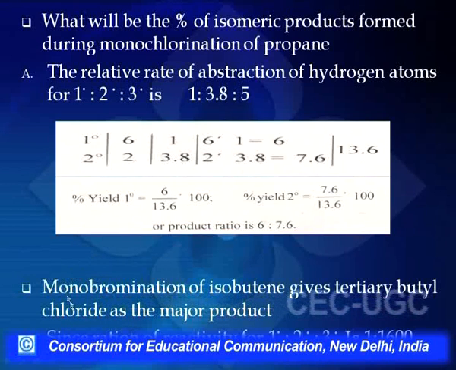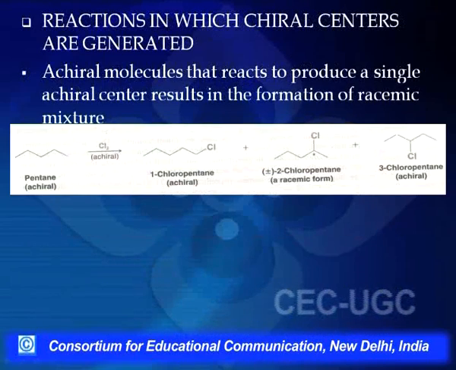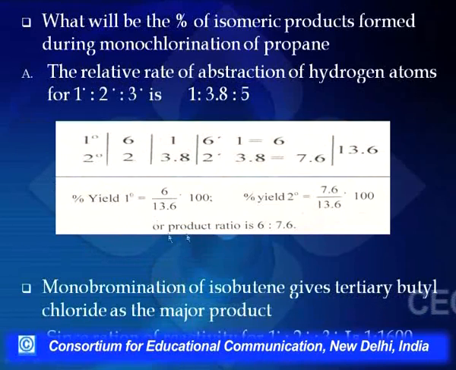But whereas if we look into monobromination of isobutane, then what we find is that the major product will be tertiary bromide, because here the order of selectivity will be 1 is to 82 is to 1600. So when I talk of probability of primary hydrogen to tertiary hydrogen, there the selectivity order is 1 is to 1600.